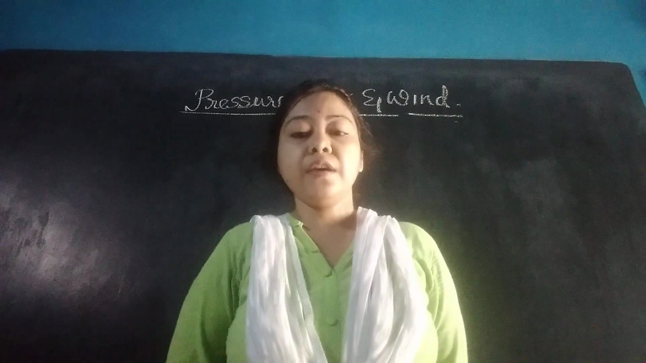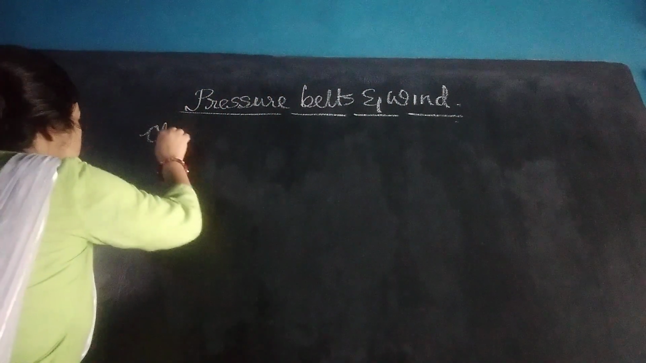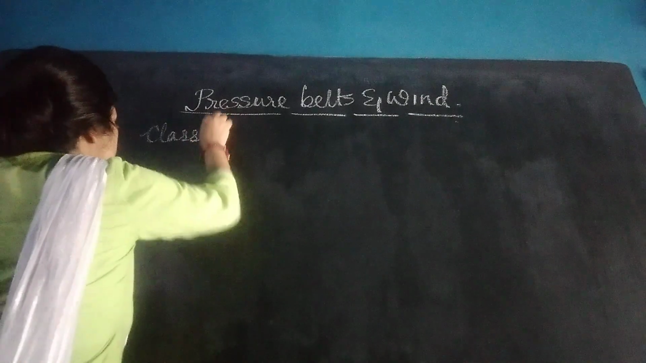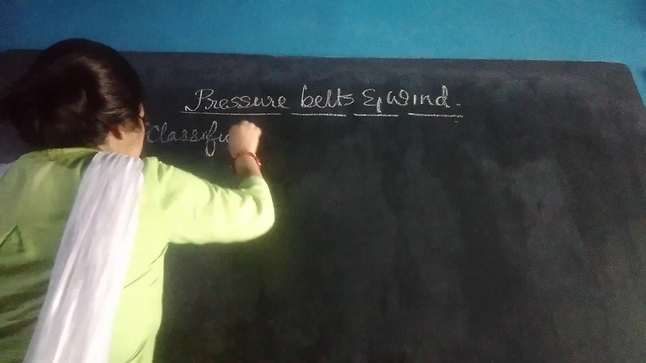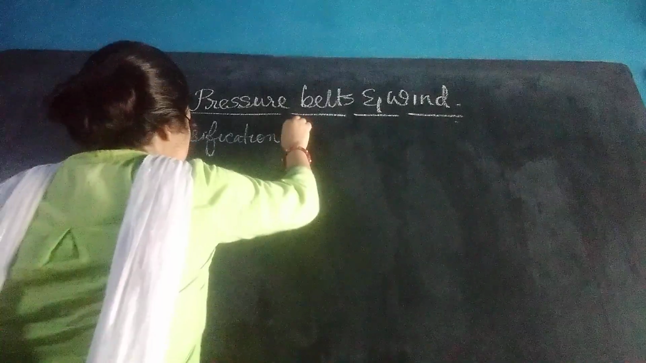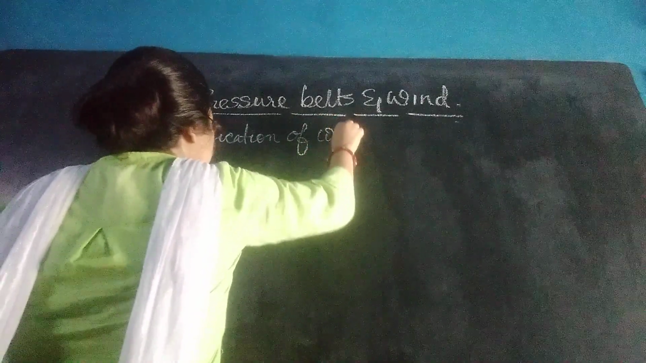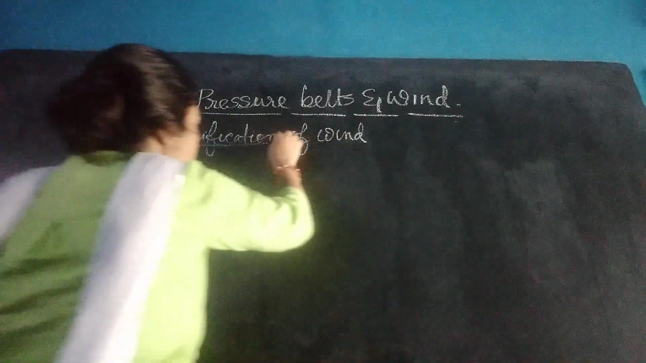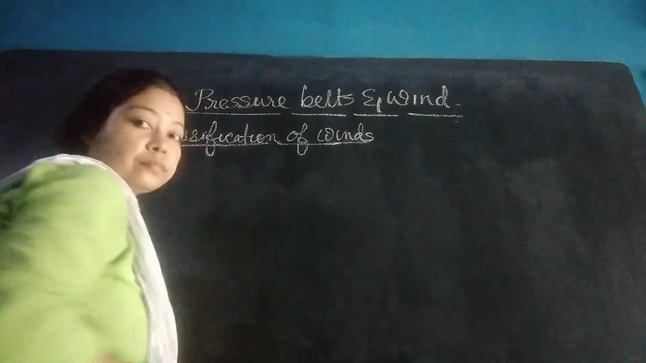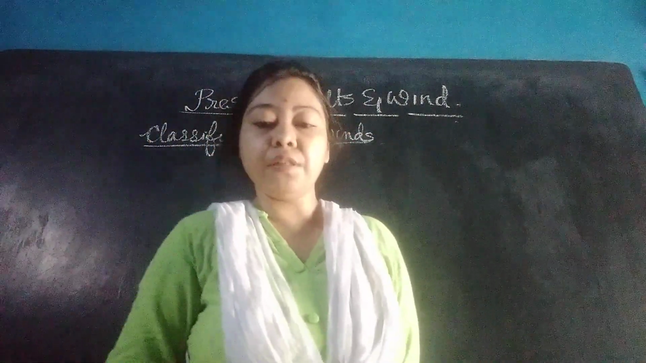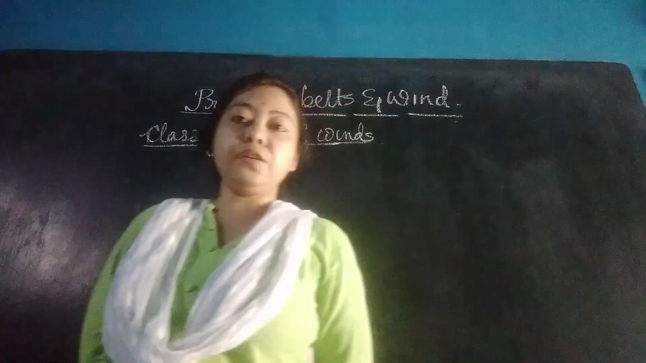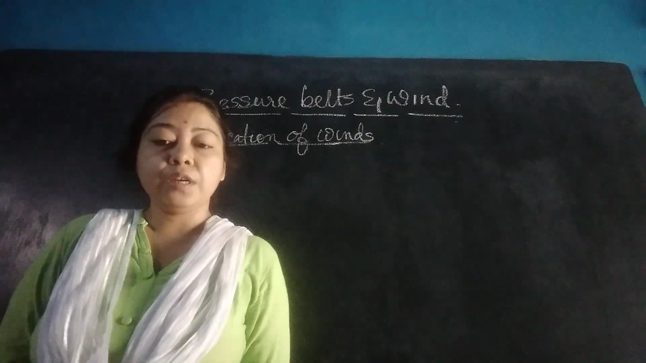Today I will continue the chapter pressure, belts and winds, and I will start today from the classification of winds. The winds are classified into four main groups. There are four main types of winds.